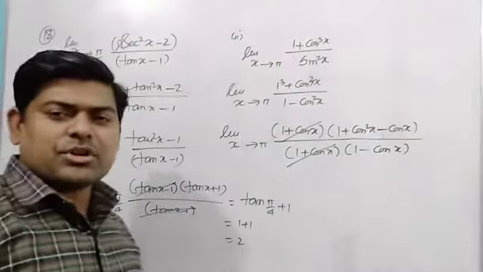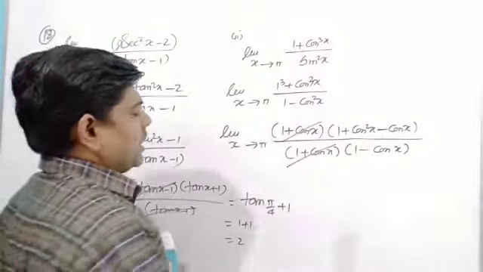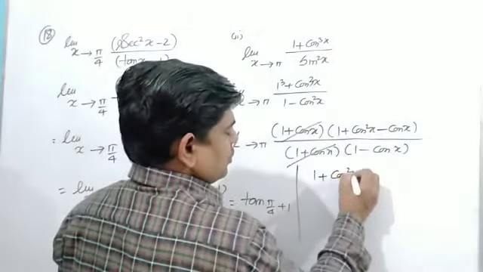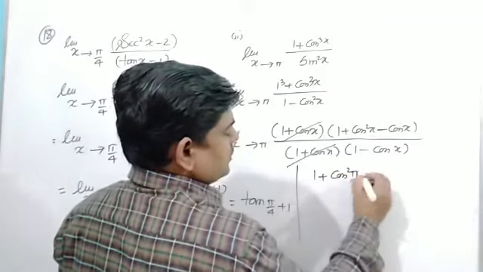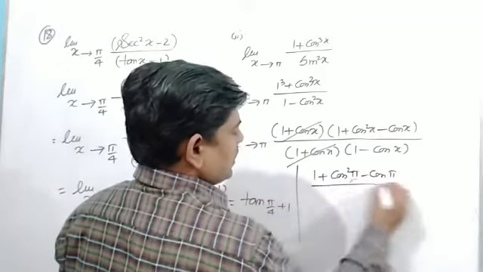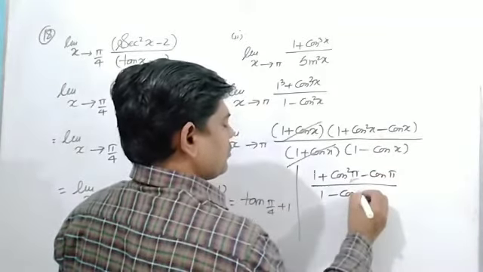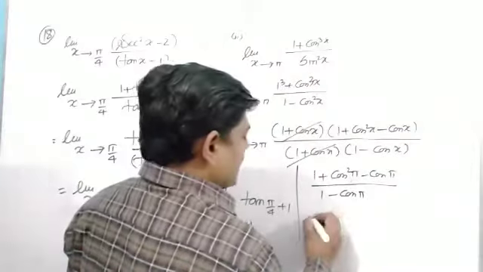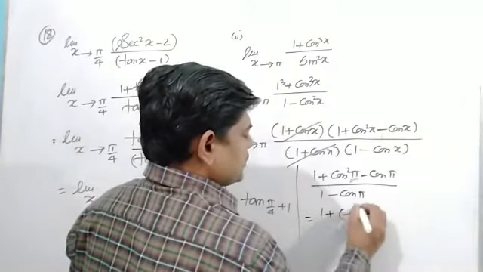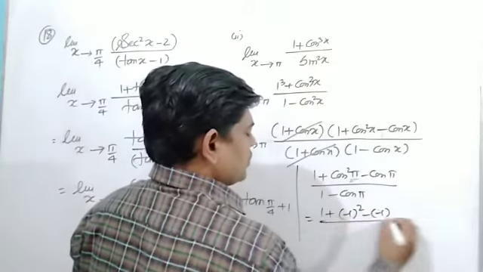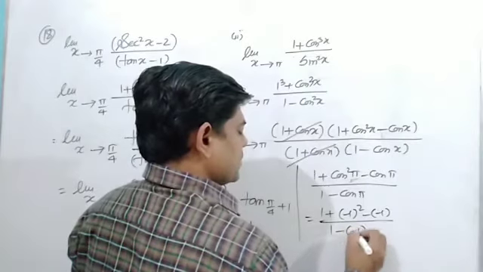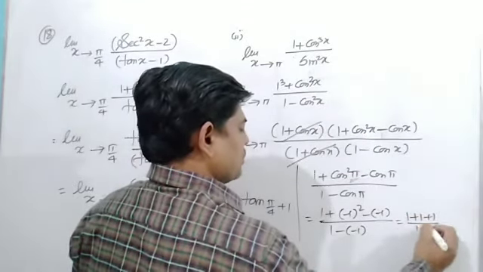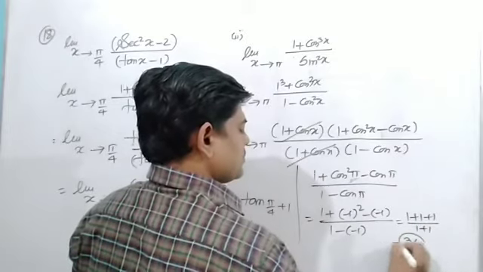Now when I substitute x is equal to pi, I'll get here 1 plus cos square pi minus cos pi upon 1 minus cos pi. And the value of cos pi is what? Minus 1. So if I substitute here, 1 plus minus 1 the square minus minus 1 whole upon 1 minus minus 1, that is equal to 1 plus 1 plus 1 upon 1 plus 1, it is 3 upon 2.